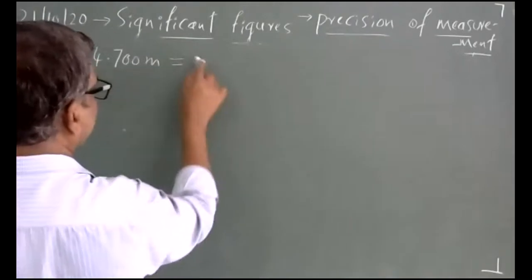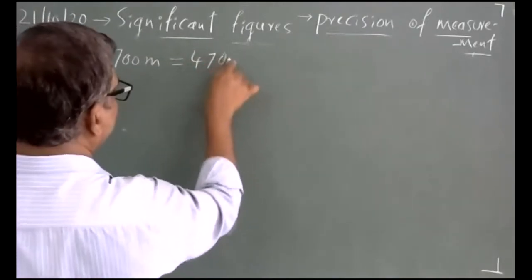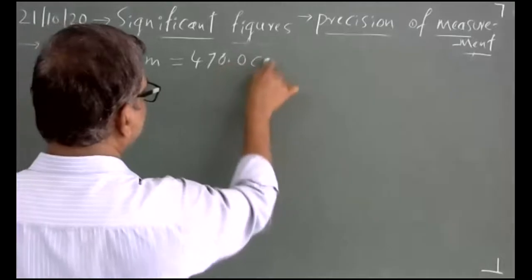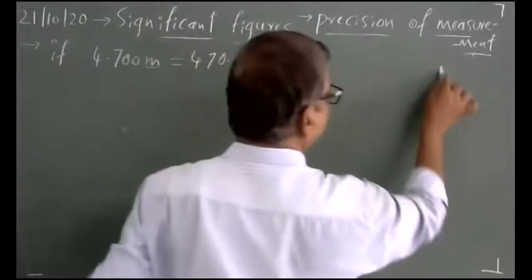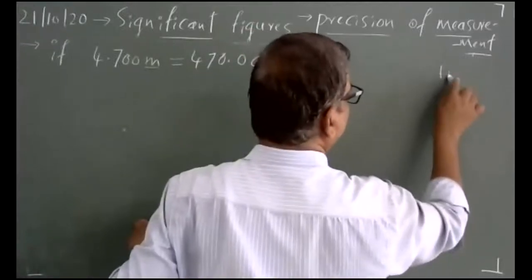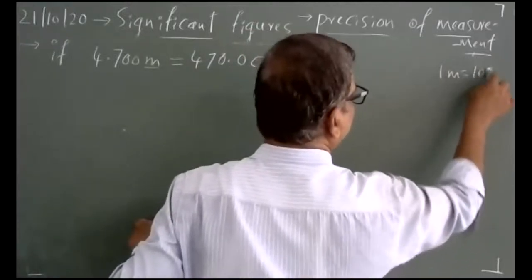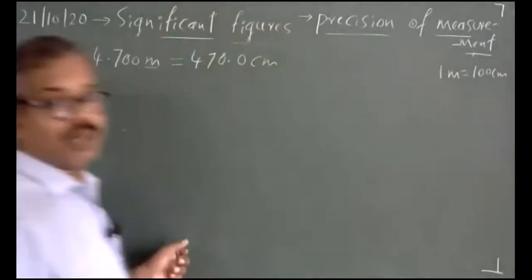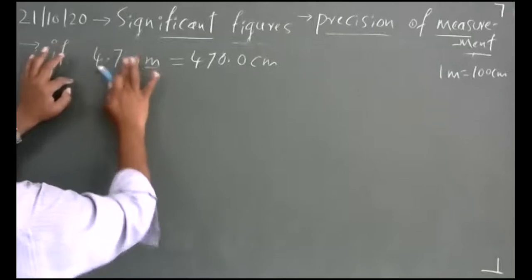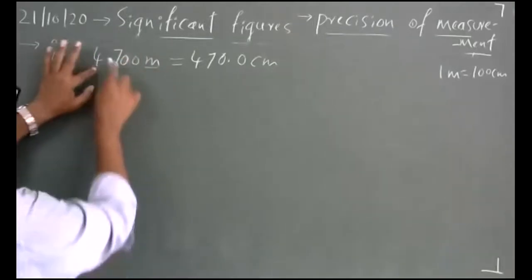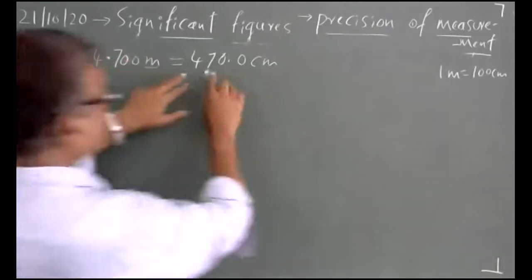One meter is equivalent to 100 centimeter, so when I multiply by 100, 4.7 into 100 becomes 470. No confusion, I hope.